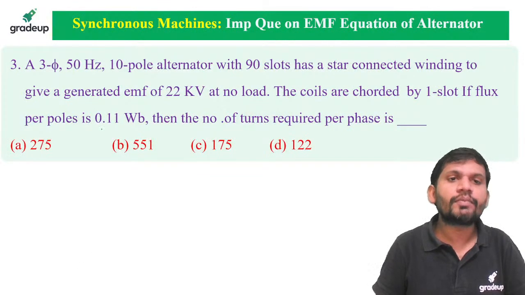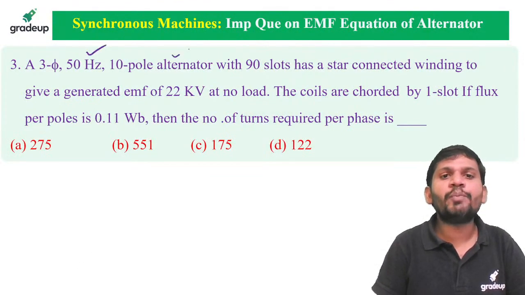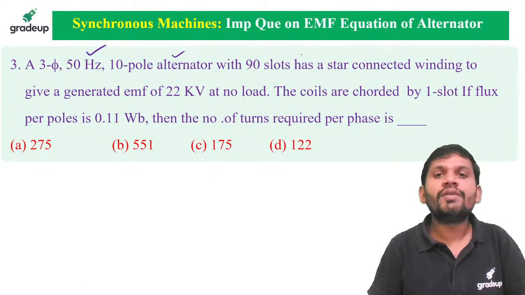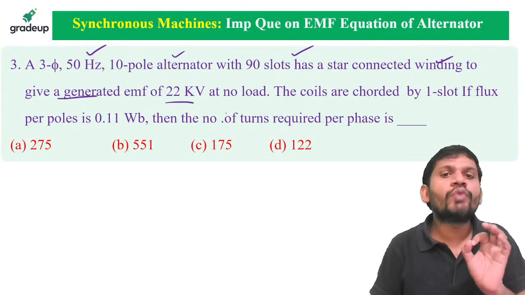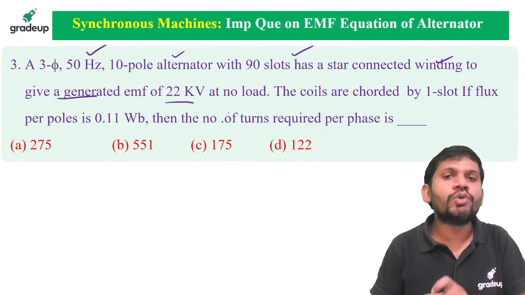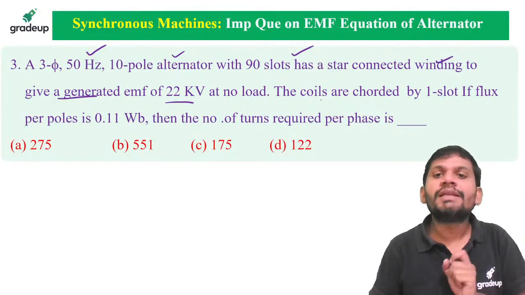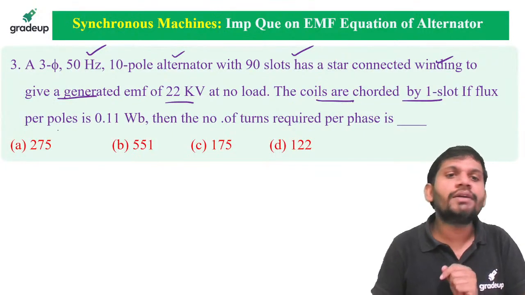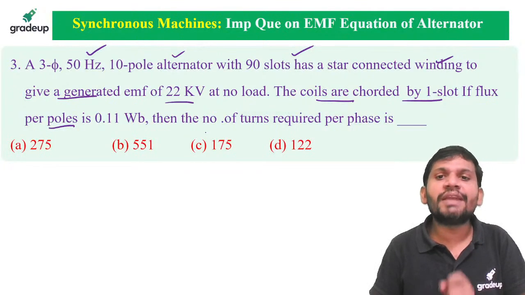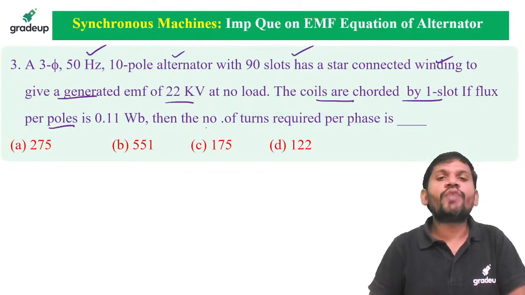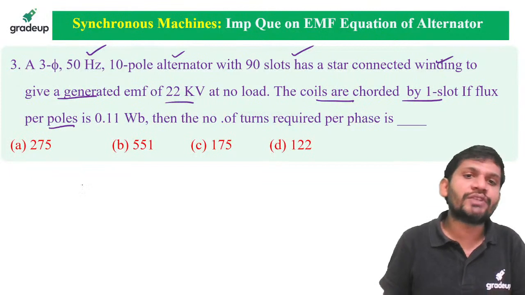A 3-phase 50 Hz 10 pole alternator with 90 slots has a star connected winding to give a generated EMF of 22 kilovolts at no load. The coils are chorded by one slot. If flux per pole is 0.11 Weber, then the number of turns required per phase is? You want to find the number of turns required per phase, students.